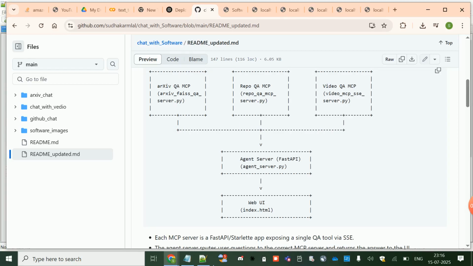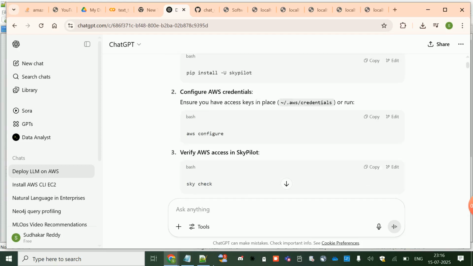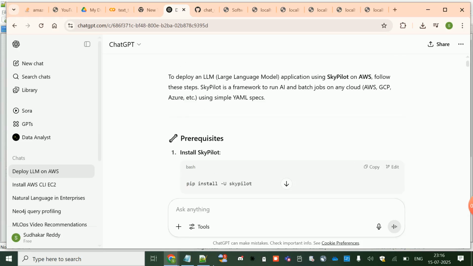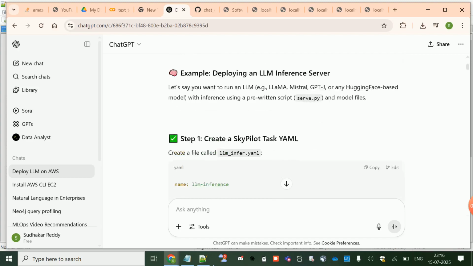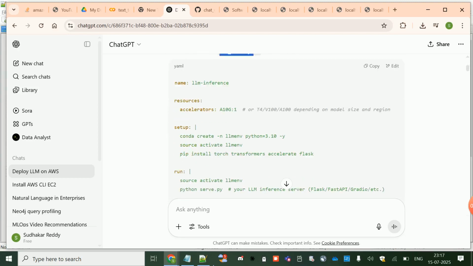Then coming to the deployment. I've also deployed this on cloud. If you see how I've deployed it, I followed SkyPilot. I've installed SkyPilot, and then I've created this LLM infer setup where you have a single file.